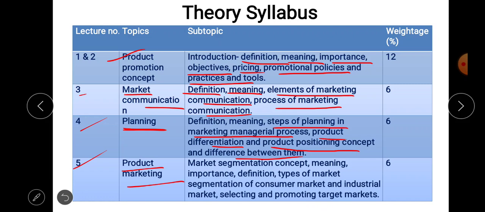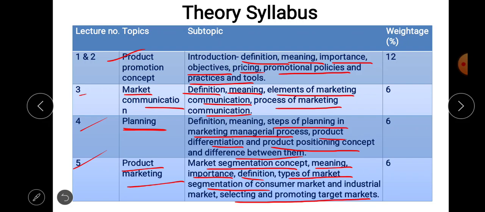In this topic we are going to discuss the market segmentation concept, its meaning, its importance, its definition, and the types of market segmentation of the consumer market and the industrial market as well.